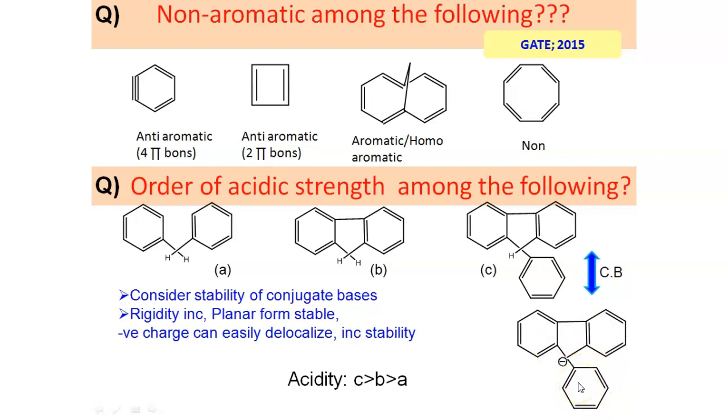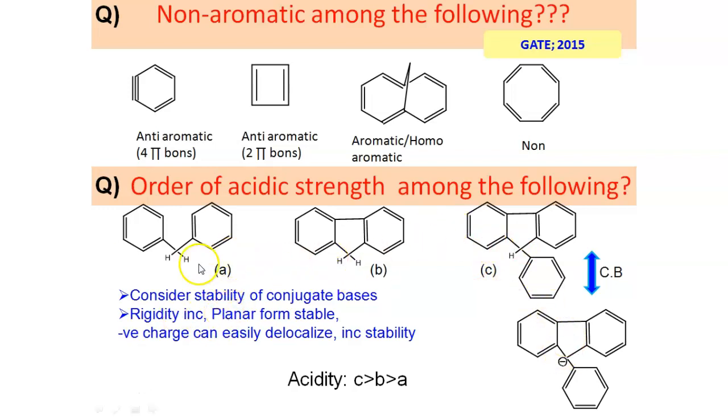As the extent of delocalization is highest in this case, the conjugate base is more stable in case of C. And as we all know, the more stable the conjugate base, the more will be the acidic strength. That means C will try to get deprotonated at the fastest rate. That means C is most acidic.